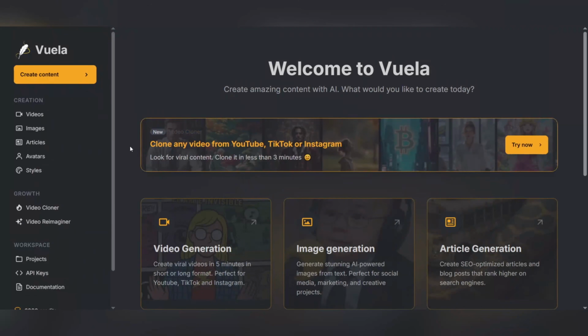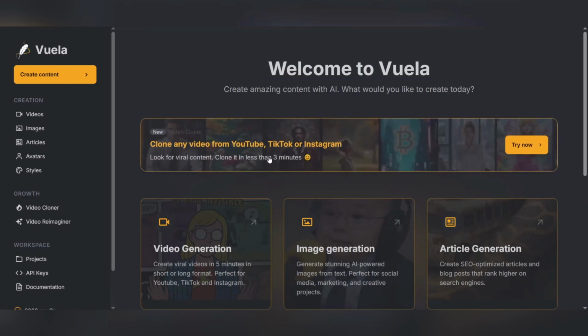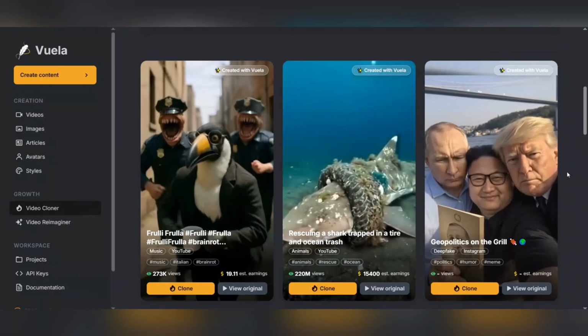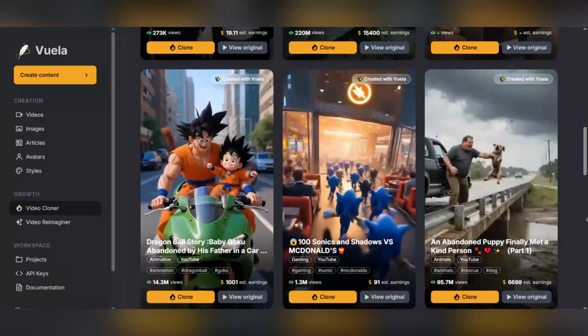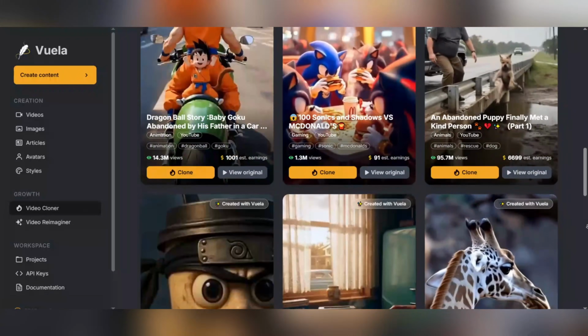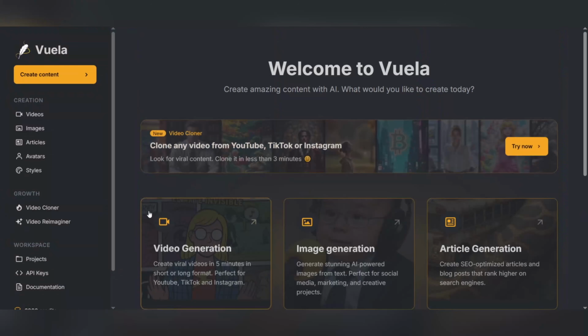Now that you have successfully completed your registration process, you will enter the main dashboard of Voila AI. This is the environment where all the advanced features and tools of this platform are available to you. The dashboard is designed in such a way that even novice users can work with it without confusion. When you enter the dashboard, you will see a few key and frequently used sections.